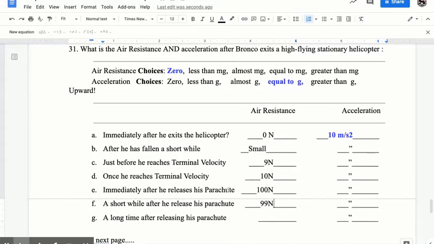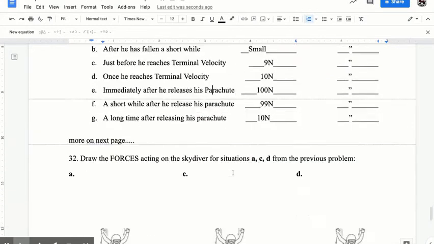Then after that, he starts to slow down. So a little while later, the speed decreases a bit. And so the air resistance is just that much smaller. And then a long time after he releases his parachute, eventually it's going to balance out. Again, we're going to hit 10 newtons again to match the acceleration. It's not going to be speeding up or slowing down for the rest of his trip.